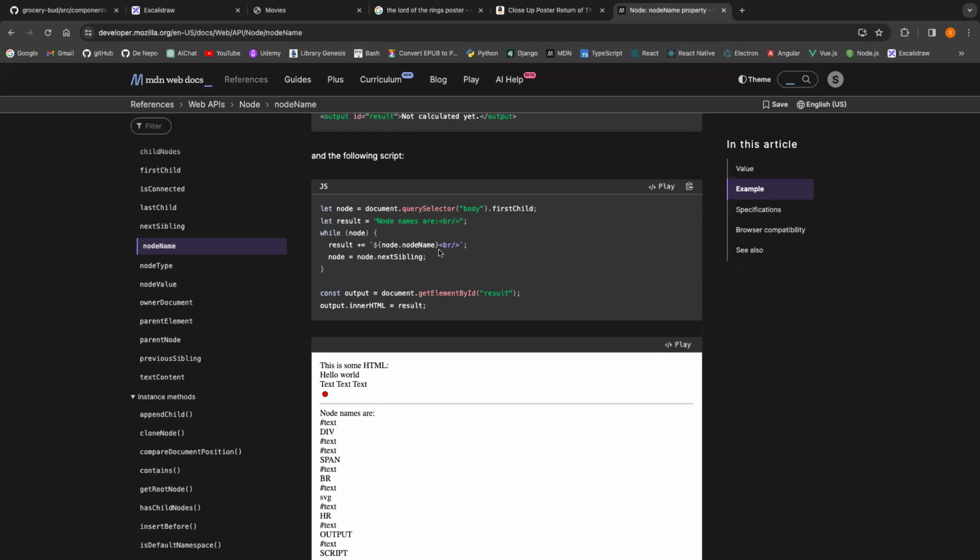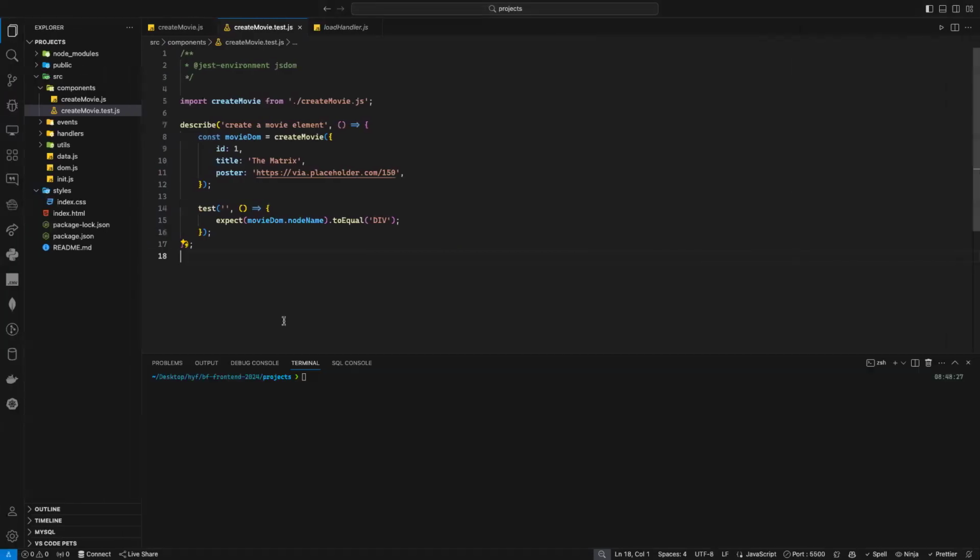As you can see here, I'm taking, for example, the PR. What's the node name it will be? It will be PR, but it will be uppercase. All of them will be uppercase. Now, to run my test, I just have to say npm run test. Npm run test. Let's see if that will work or not.